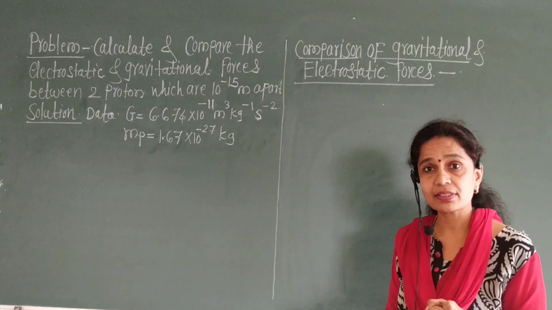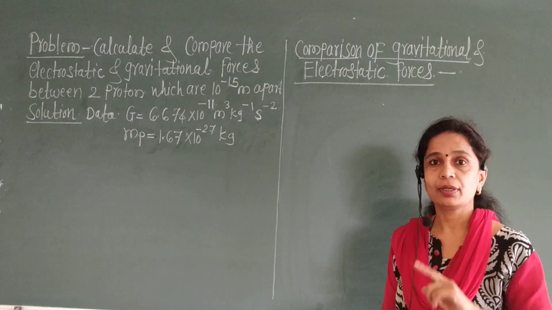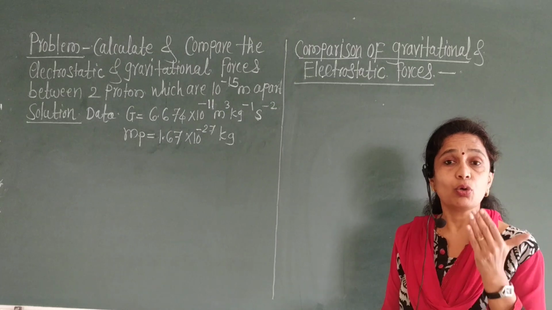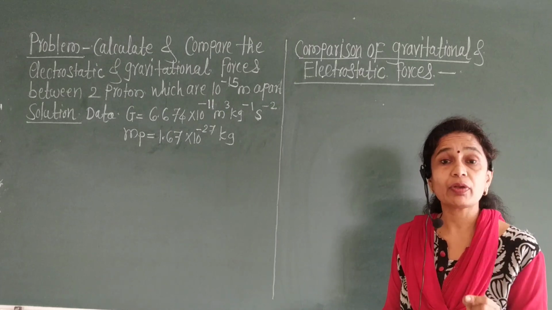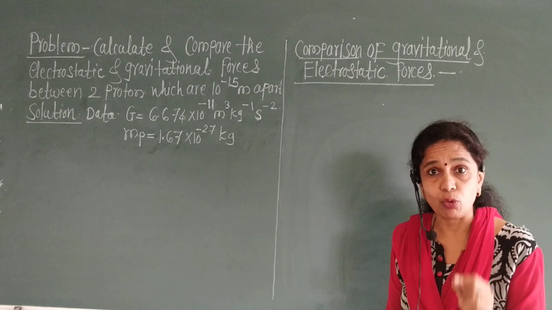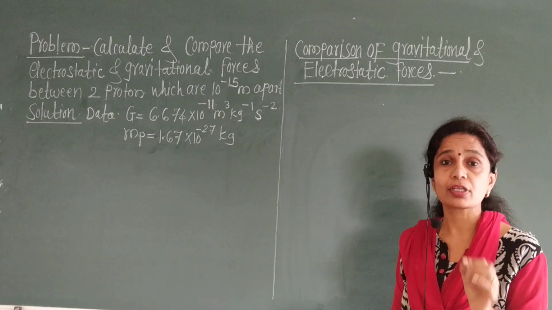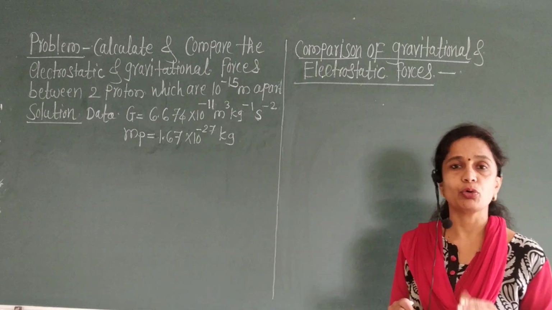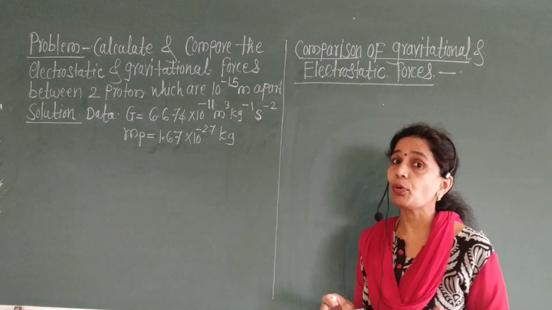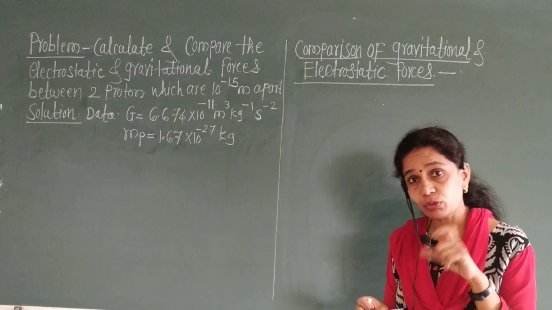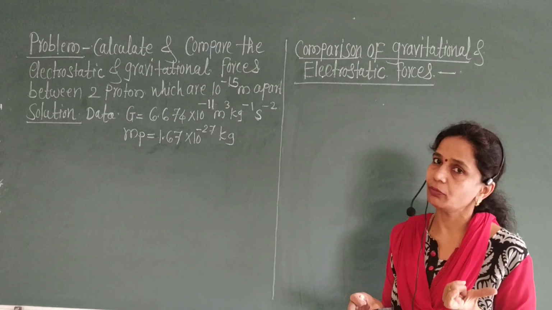Electrostatic force means the Coulomb force between the two point charges. In the last lecture, we obtained the equation of electrostatic force or the Coulomb force. F is equal to 1 upon 4 pi epsilon 0 Q1 Q2 upon R square. Okay, this is the Coulomb force or electrostatic force.